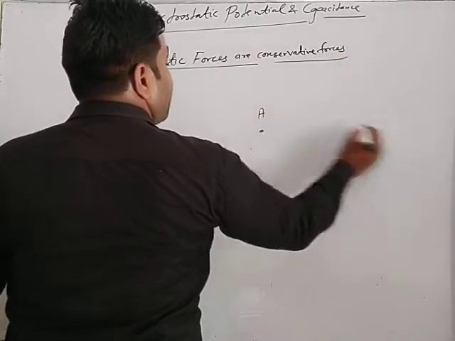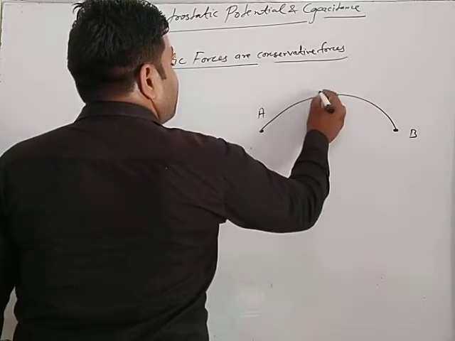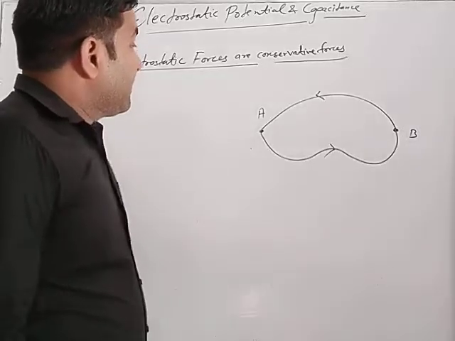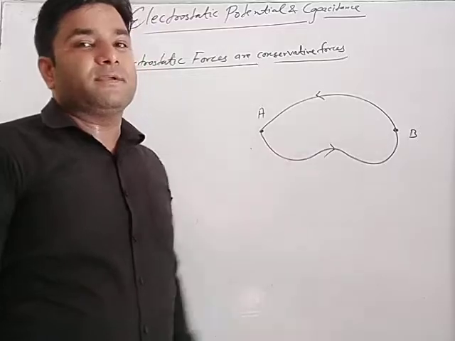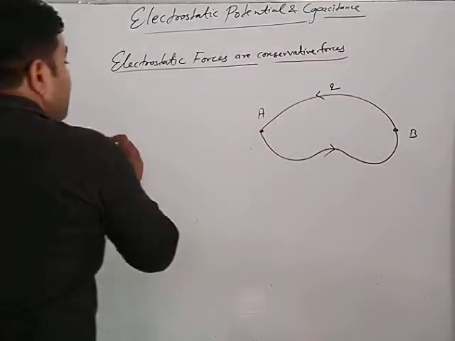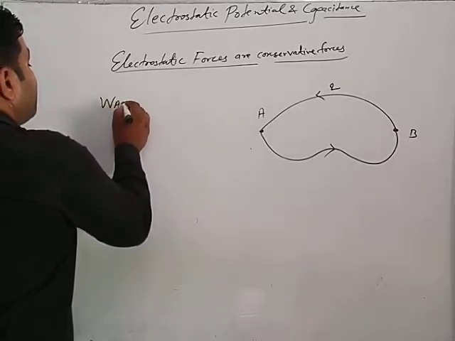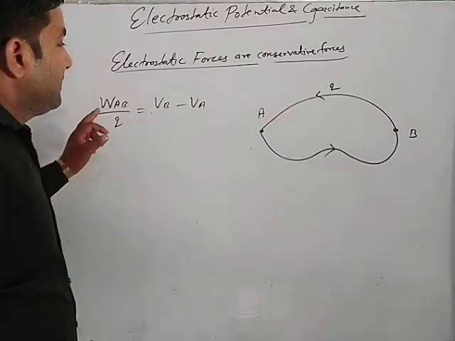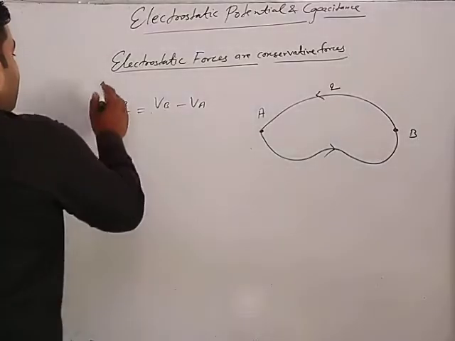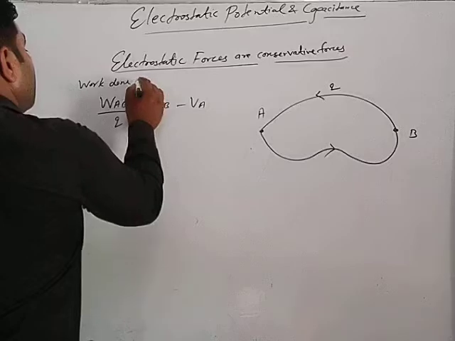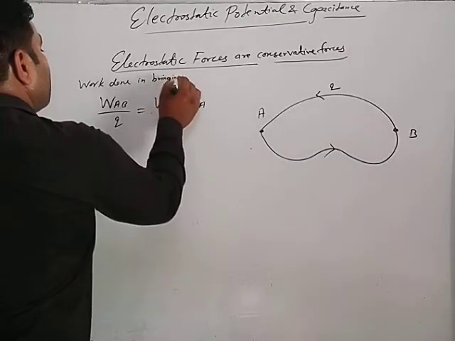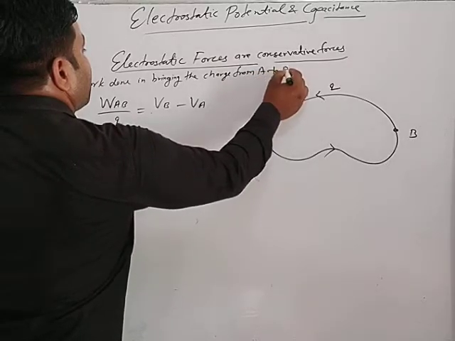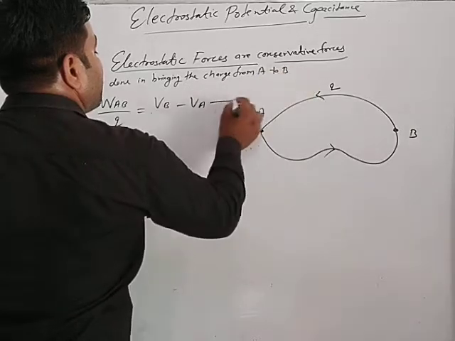For this, suppose this is point A and this is point B. A charge is brought from A to B and then further moved from B to A. By the definition of electric potential, W_AB upon Q is equal to V_B minus V_A, the work done in bringing the charge from A to B. This is equation 1.